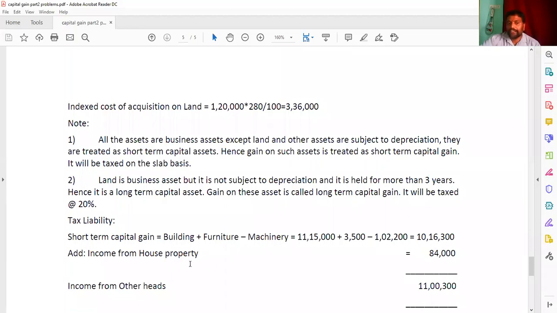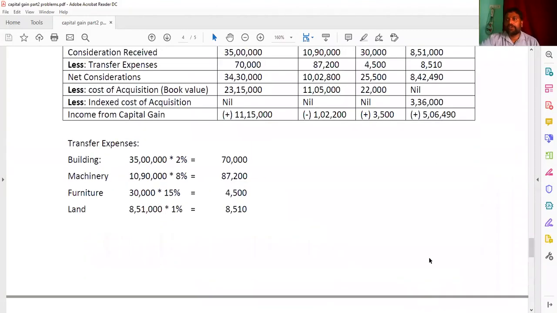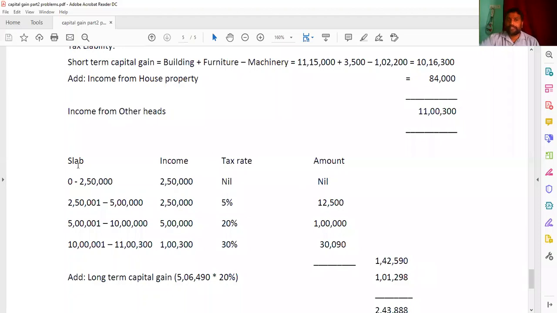Now you have to add income from house property, this 84,000. Then you are getting the income from other heads here 11 lakhs 300. So these are going to be taxed on the slab basis, but this land will be taxed at the flat rate of 20%.